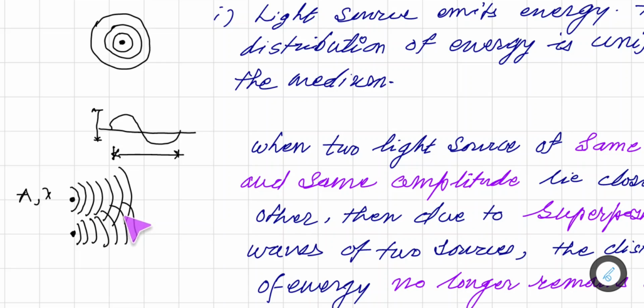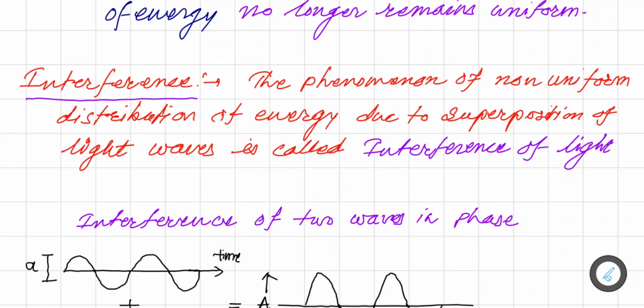Due to that, as in a single source we saw the light energy is uniformly distributed in the medium, but here there is no uniform distribution. In short, there is a non-uniform distribution, and that is also called interference.